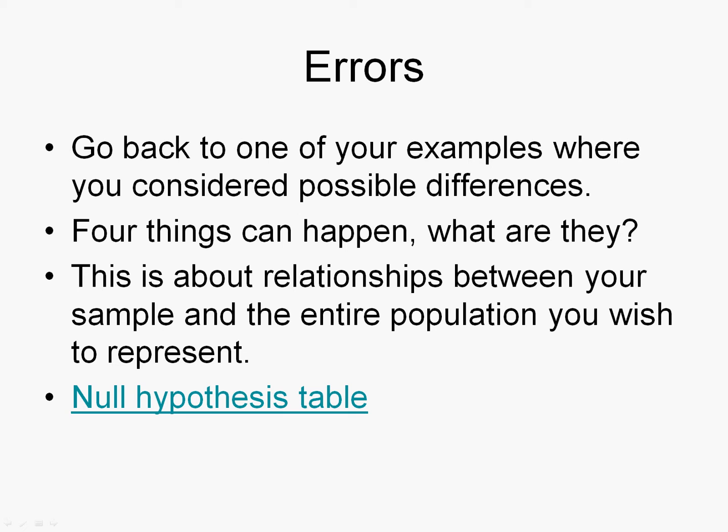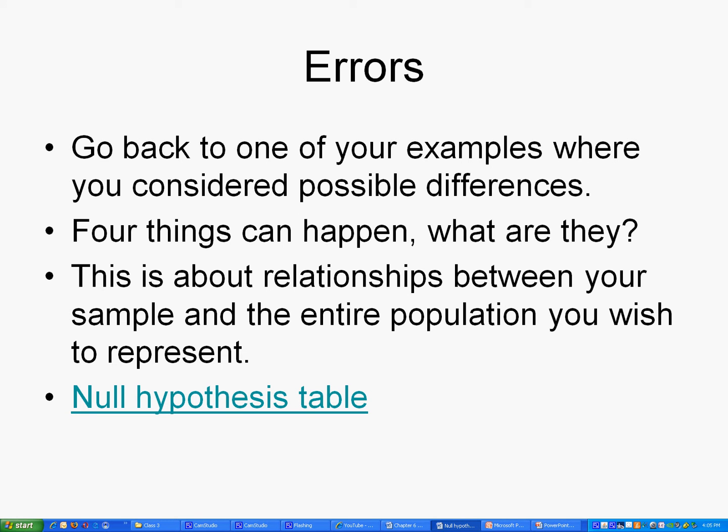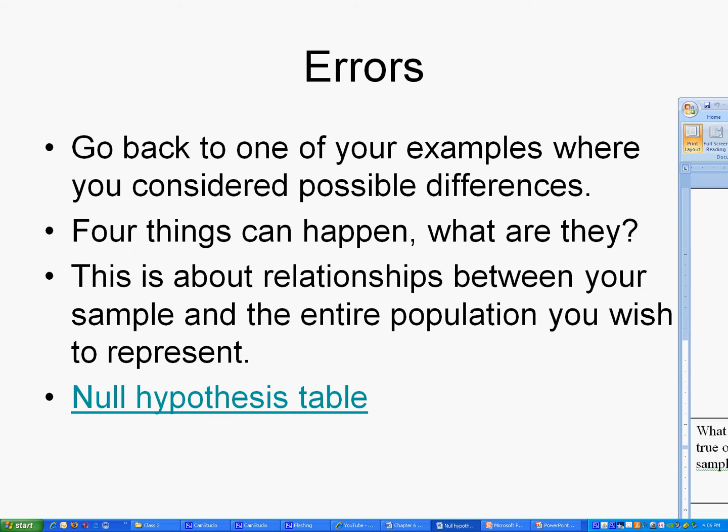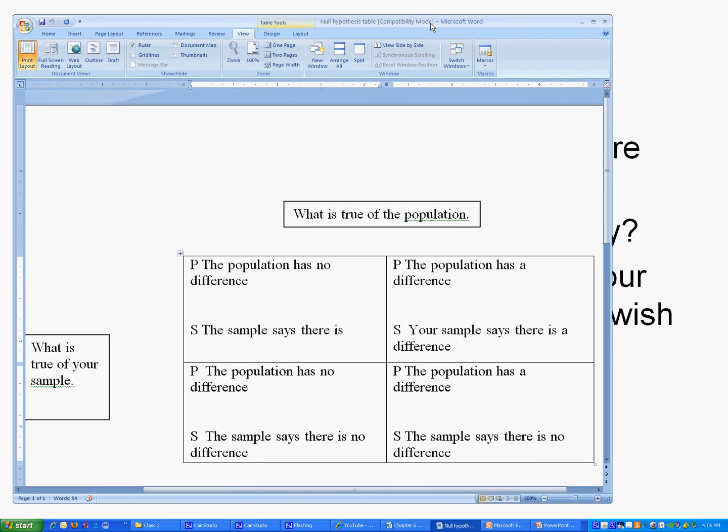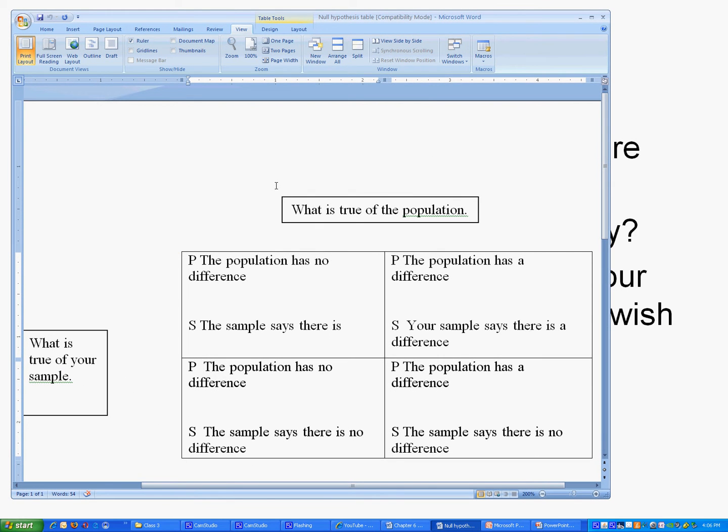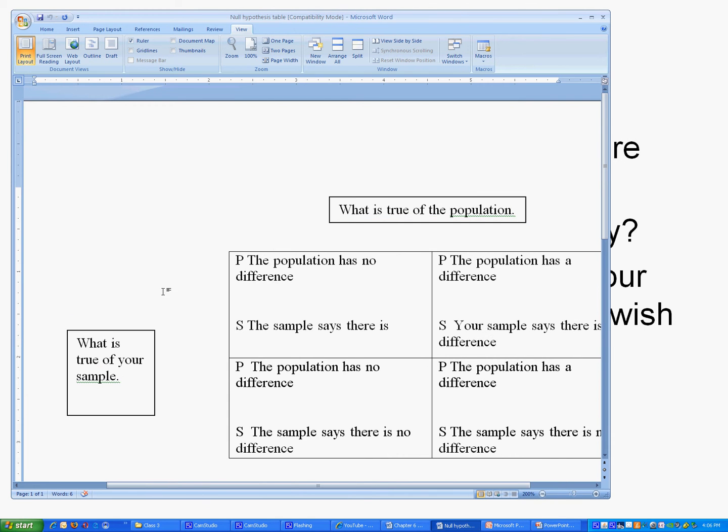Four things can happen with this. Remember, we're saying this is the difference between a sample and a population, and how good a job we do with that is what makes a difference. There are four things that can happen. Two of them are good, two of them are bad. This is about a relationship between your sample and the entire population. So if we look at this, there's what is true of the population, which we don't really know, we're making a guess, and what is true of your sample.